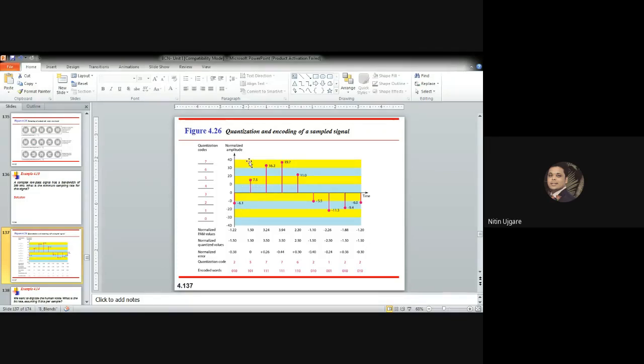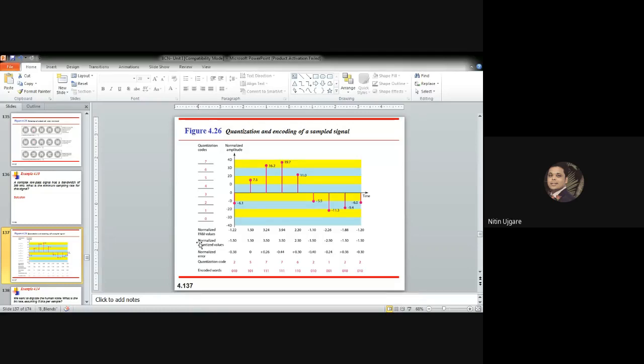Here, these are actually the midpoints. So quantization values are basically the middle point of that zone. The middle point of the first zone, where your first sample lies, is actually 1.50, and so on for the second, third, fourth, fifth, and so on.